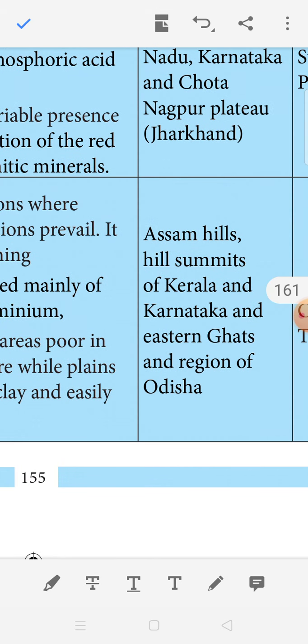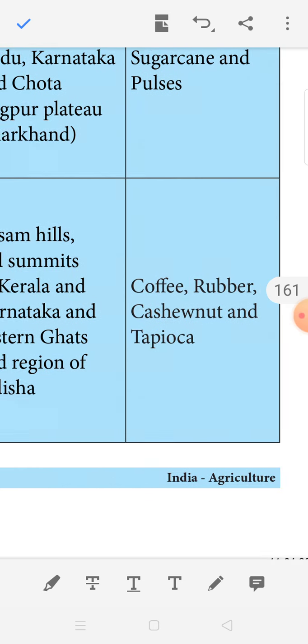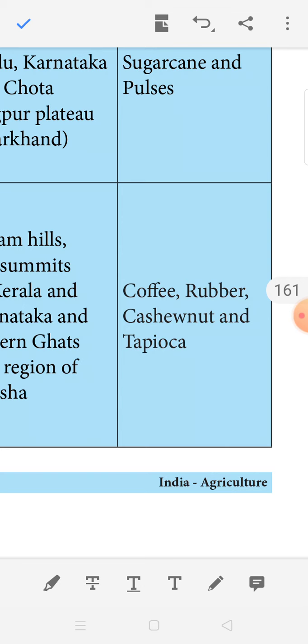Where is this soil found? In Assam hills, hill summits of Kerala and Karnataka and Eastern Ghats and regions of Odisha. What are the crops grown here? Coffee, rubber, cashew nut and tobacco. These crops grow well in this region. Okay.